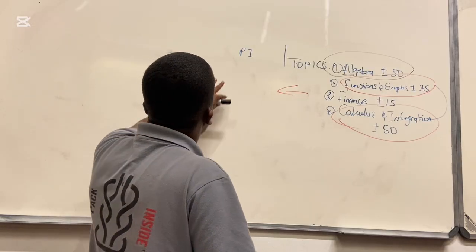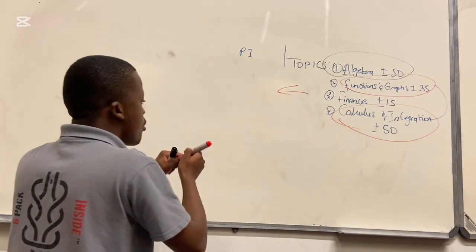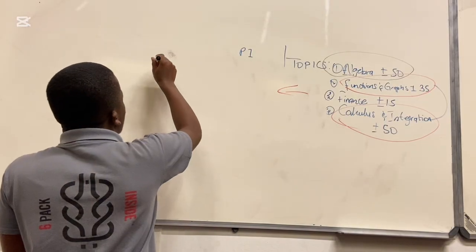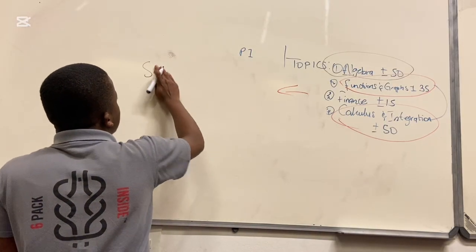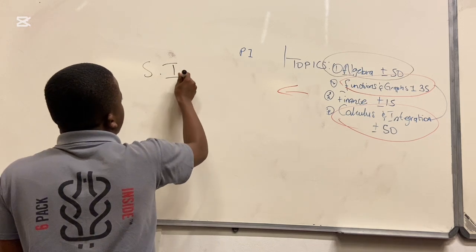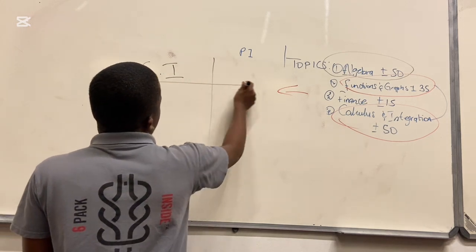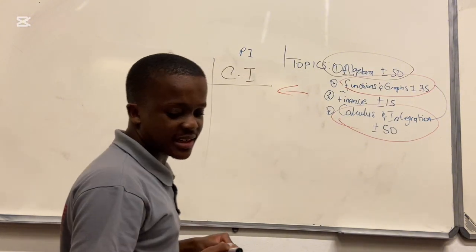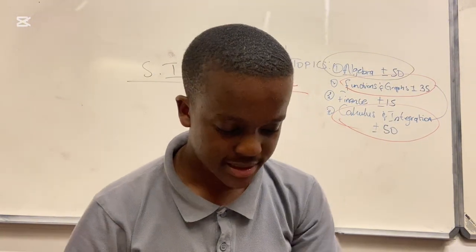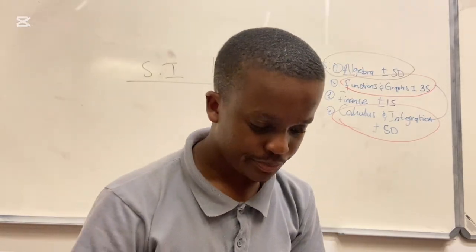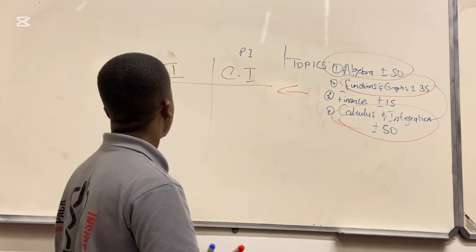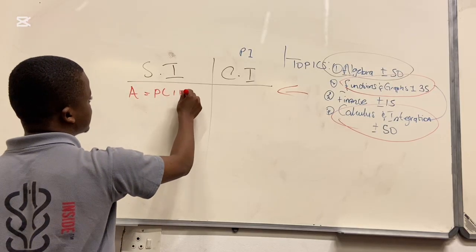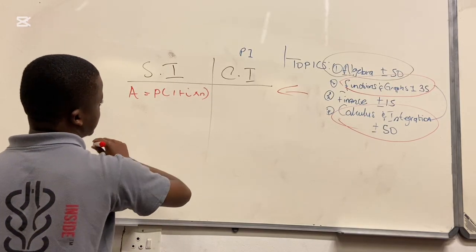Now financial maths, we know we are dealing with simple interest and compound interest from financial mathematics. What is the formula? For simple interest, A is equal to P into 1 plus i times n.